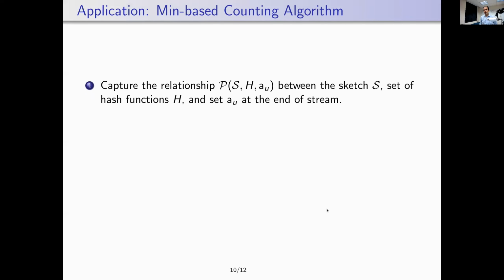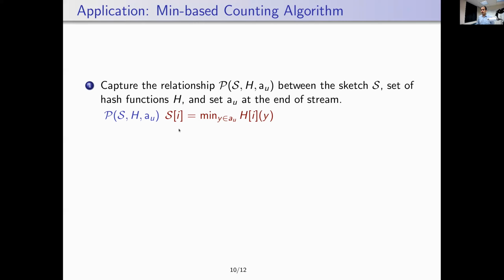Let me show you how this can be made to work. I'm going to take one of the algorithms that I just discussed at the start of the talk. This is based on minimum. The first thing we wanted to do was to capture the relationship between the sketch, the set of hash functions, and the set AU. Well, what is the relationship in the case of the minimum-based algorithm?